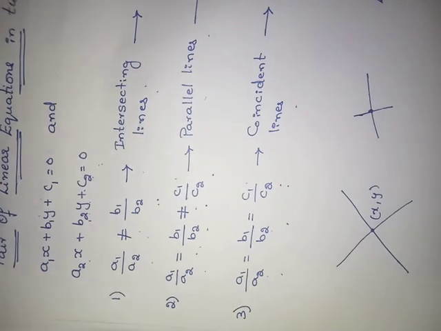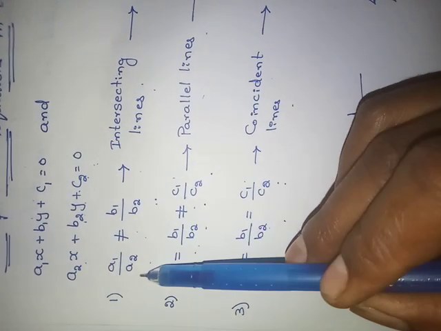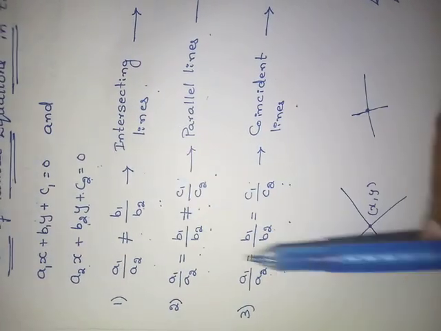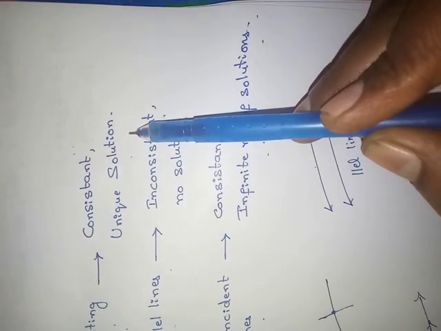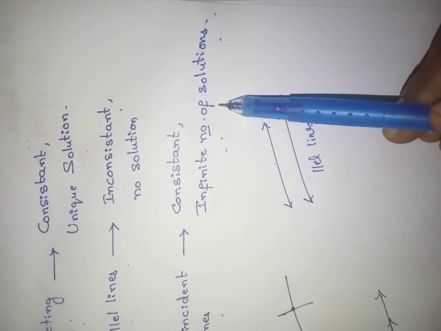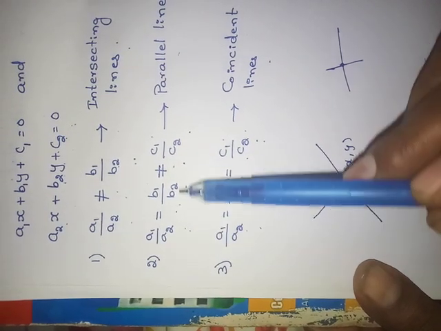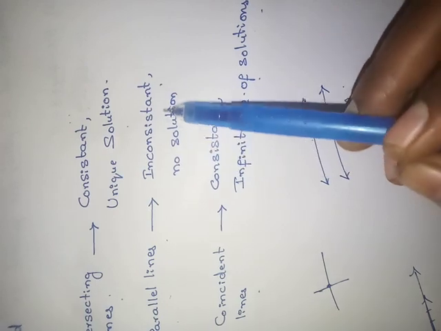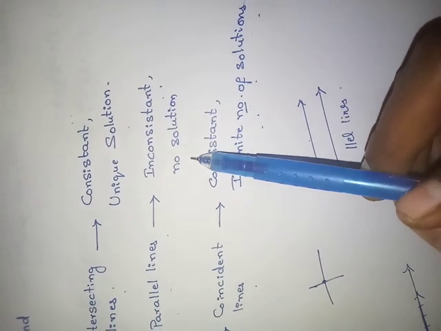To remember, if this is not equal or all are equal, they are called as consistent lines. This is not equal means unique solution. Three are equal means infinite number of solutions. One is equal, one is not equal, means they are parallel lines and they are inconsistent, no solution.